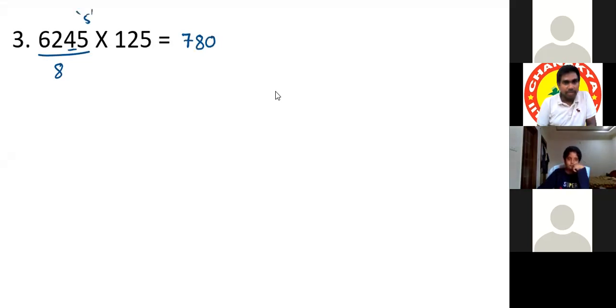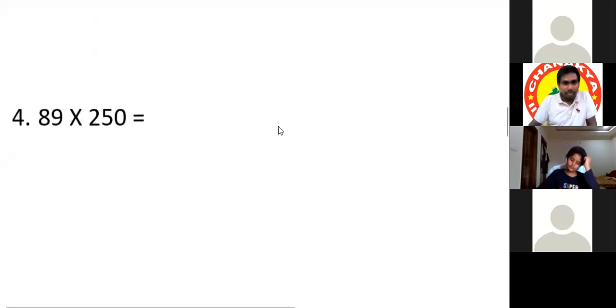If 5 is the remainder, the last 3 digits will be 5 times 125. 5 times 5 is 25, 5 times 2 is 10, plus 2 is 12, 5 times 1 is 5, plus 1 is 6. So it will be 625. The answer is 625.